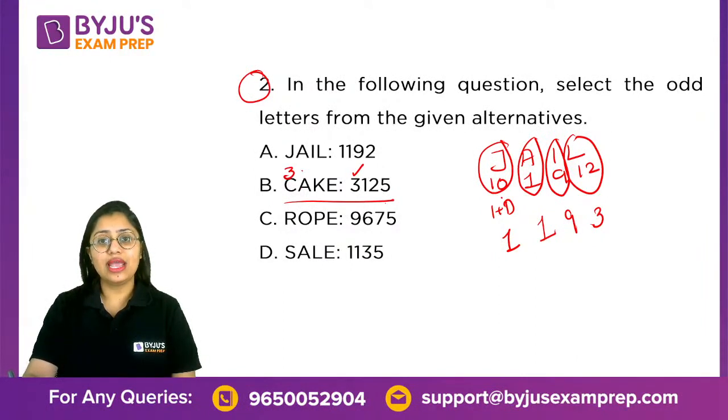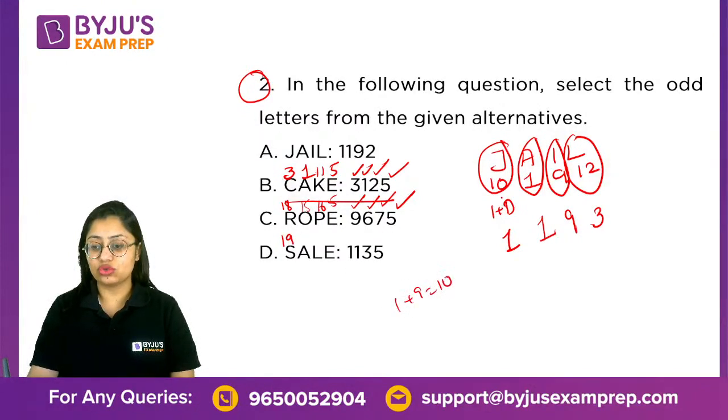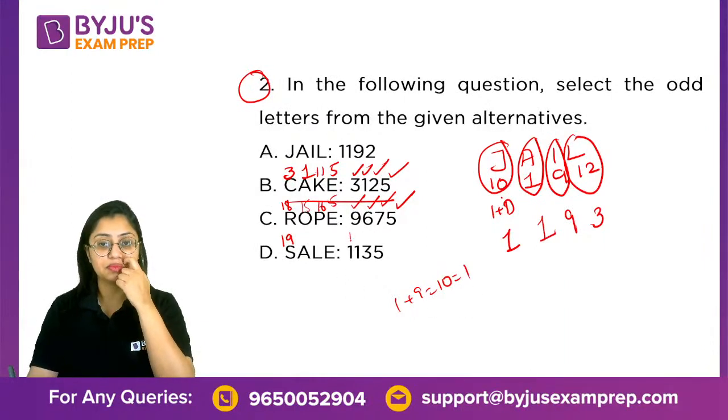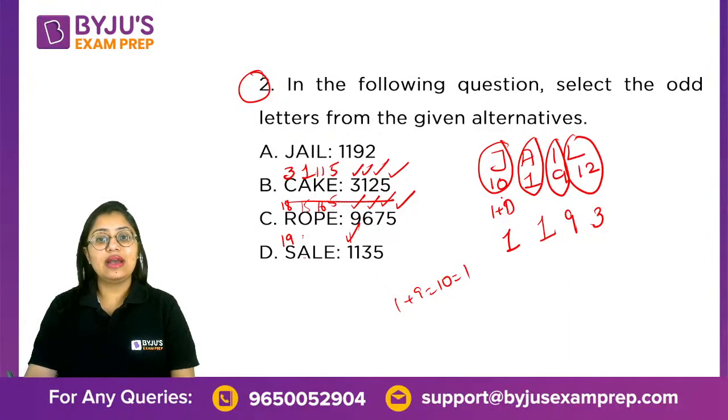C is 3, 3, A is 1, 1, K is 11, 1 plus 1 is 2, E is 5, perfect. R is 18, 1 plus 8 is 9, O is 15, 1 plus 5 is 6, P is 16, 1 plus 6 is 7, 5, 5. S is 19, 1 plus 9 is 10, which is 1, 1, 12 is 3, E is 5.